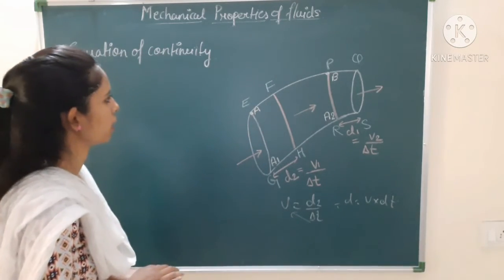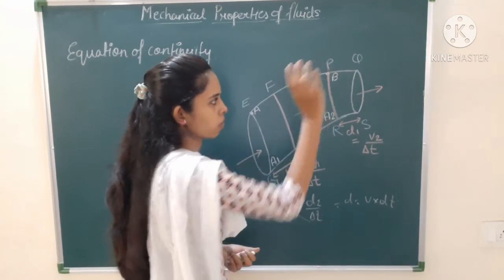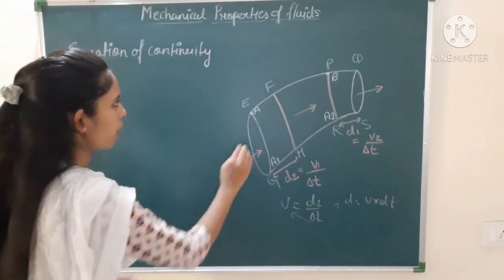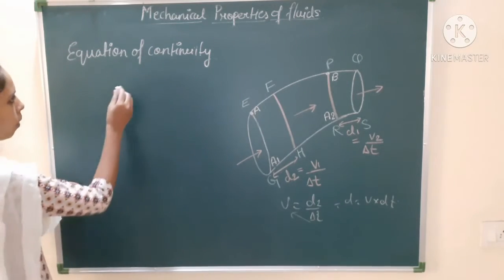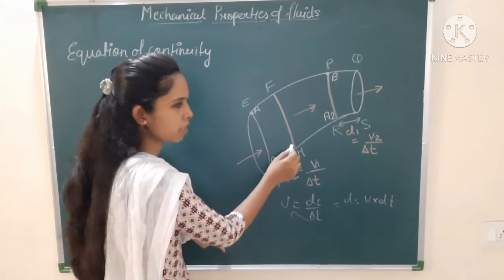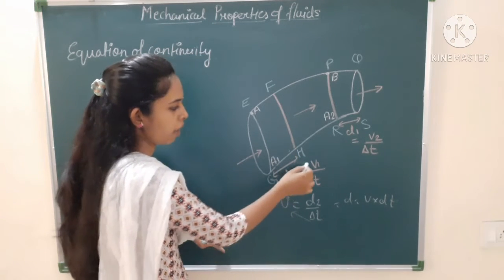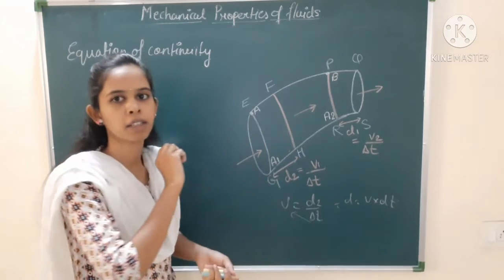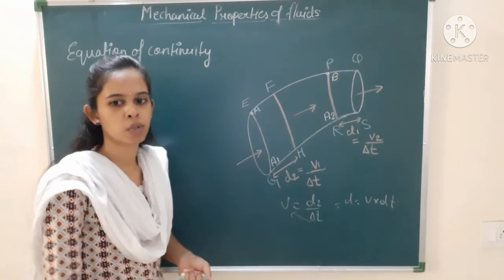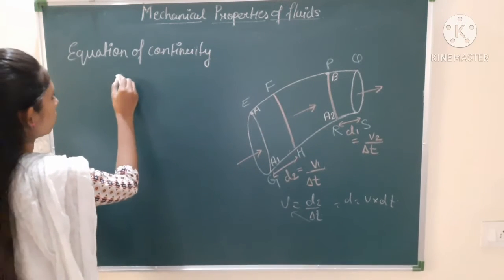Now you have understood that the mass of the fluid entering at section A is equal to the mass of the fluid entering at section B. But what is the mass? So we have to find out the mass. How can we find out the mass of the liquid? The mass of the liquid will be the density of the fluid, then the area and the velocity, and the time also, because it is going to flow from this point to this point. So time is also going to vary. So what is the formula? It is nothing but what?